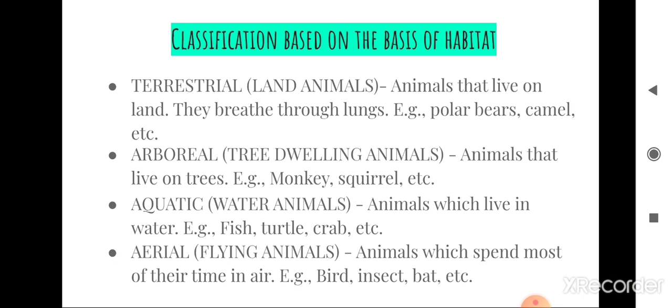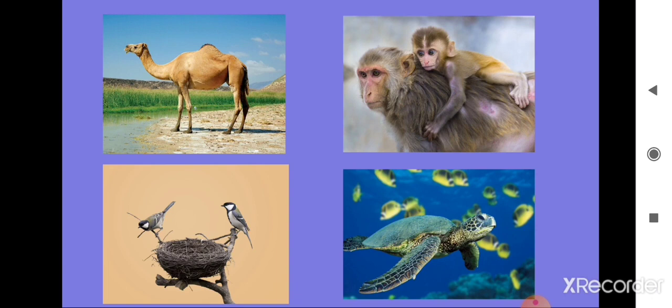They breathe through their lungs. Animals like the polar bear, which live in cold places, have thick fur to protect themselves from the cold. Did you know which animal is the ship of the desert? The camel is the ship of the desert.